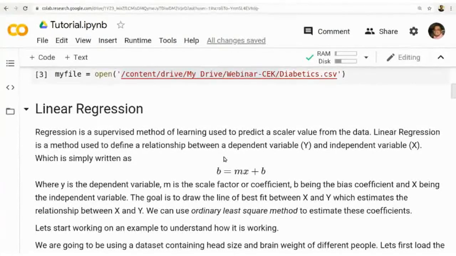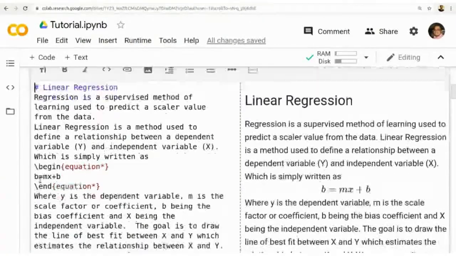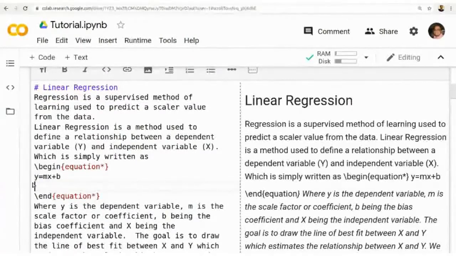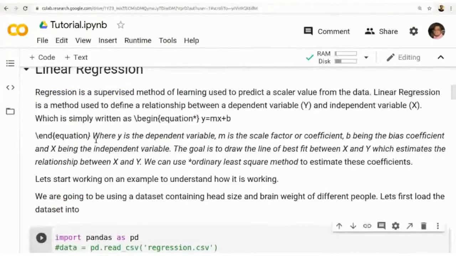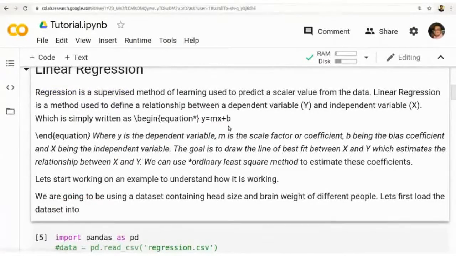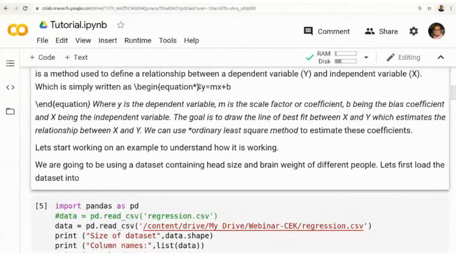We need to find a function y = mx + b. That is a linear function that gives a regression line, where y is the dependent variable, and we need to find the two coefficients m and b.